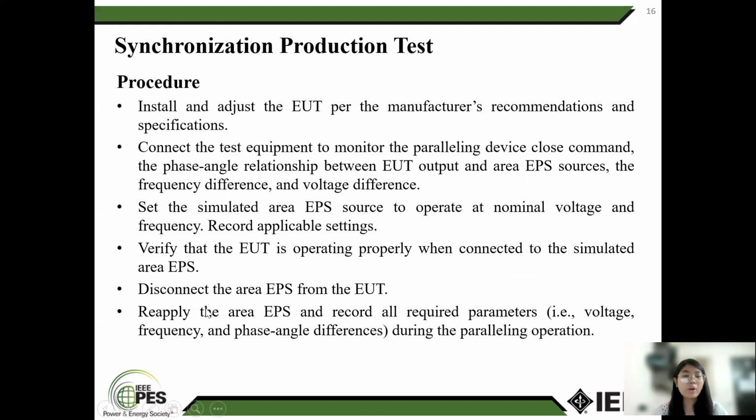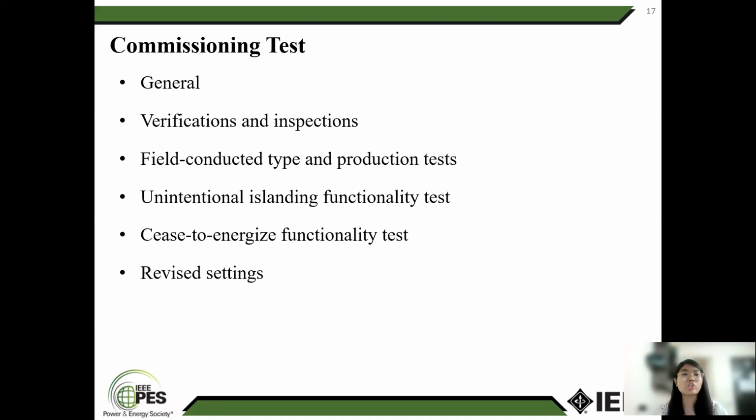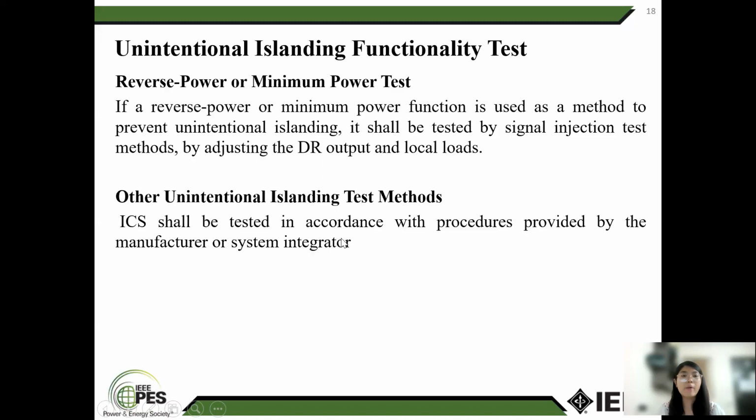Final step is to reply to an area EPS and record all required parameters: voltage, frequency, phase angle difference, and during the paralleling operation. Commissioning: design specification and inspection, conducted test, and production test, including the unintentional islanding functionality test, cease to energize functionality test, and ramp test setting.